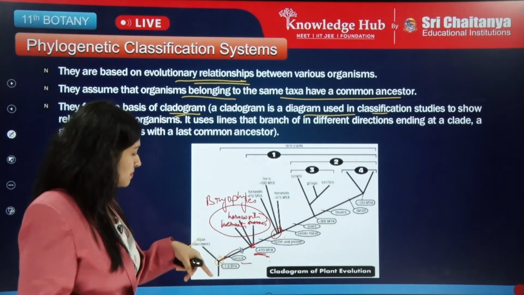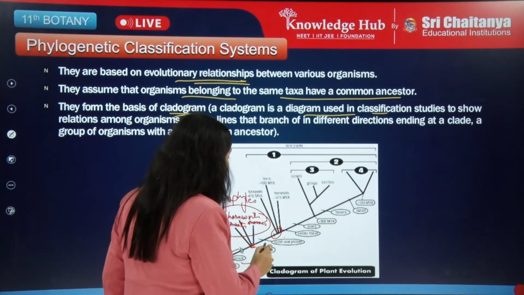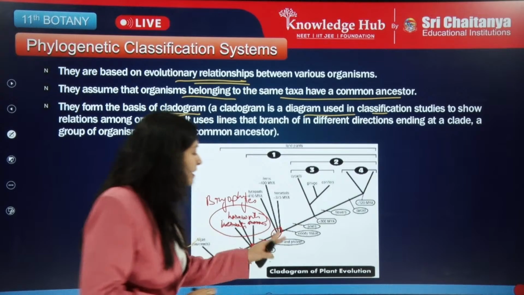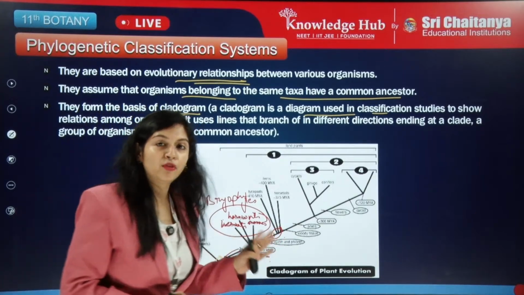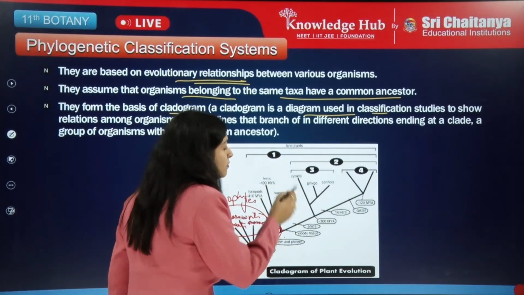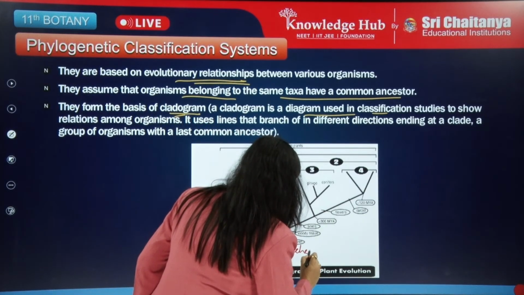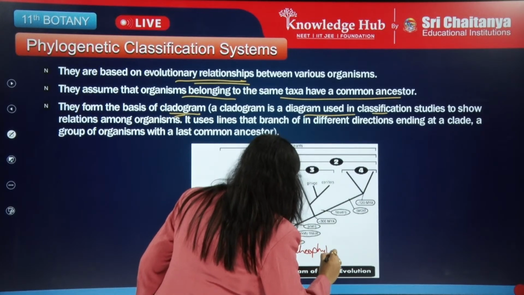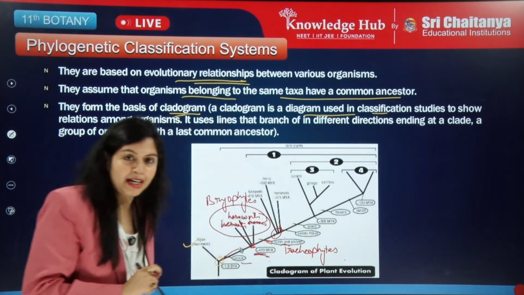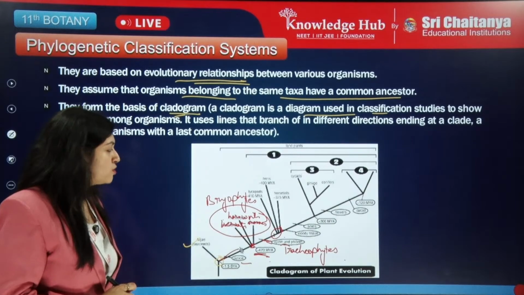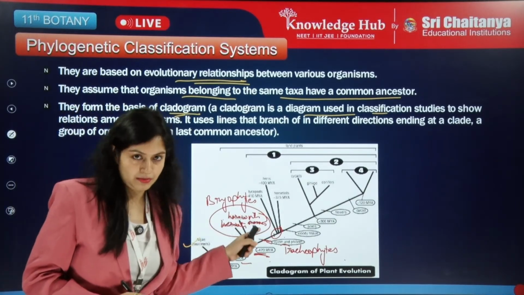Then next we have come here, and there is an important feature. Here there is a development of xylem and phloem. These plants onwards we will be calling tracheophytes. So tracheophytes have xylem and they have phloem. Tracheophytes are present here.